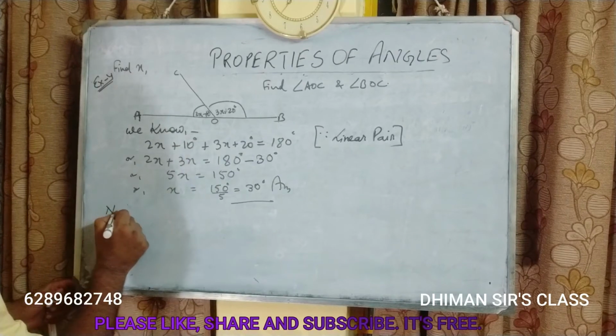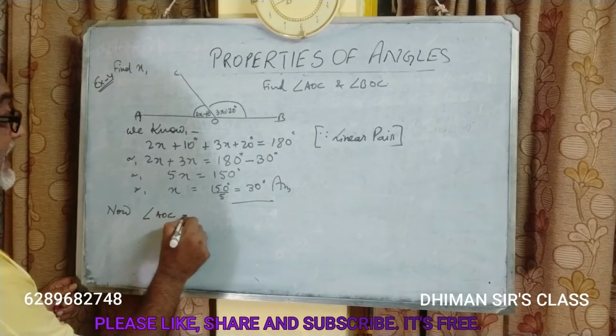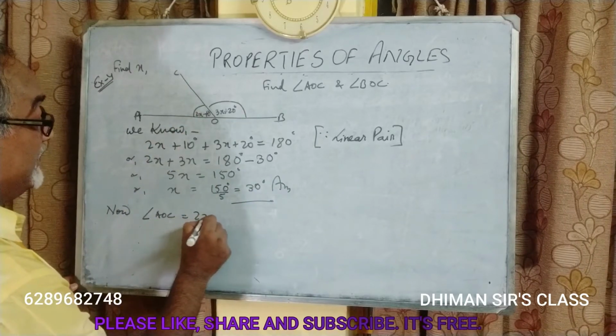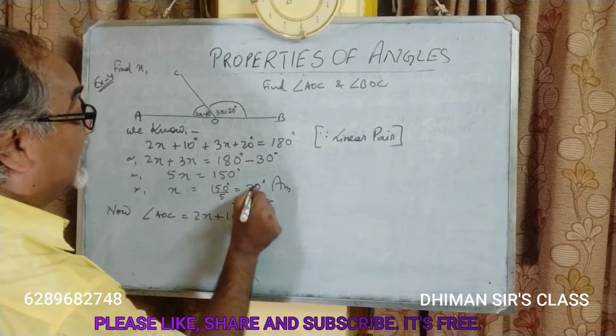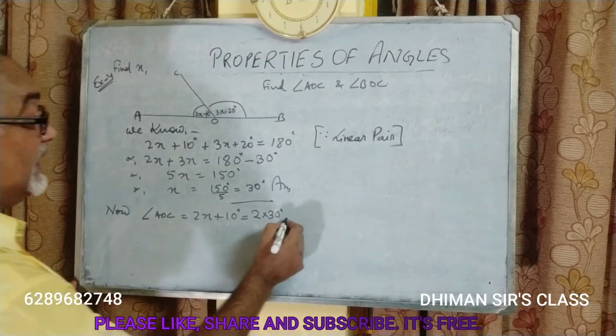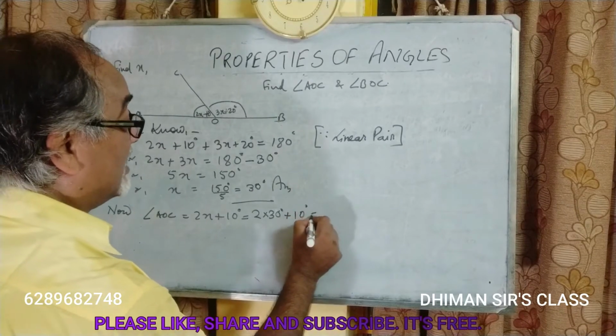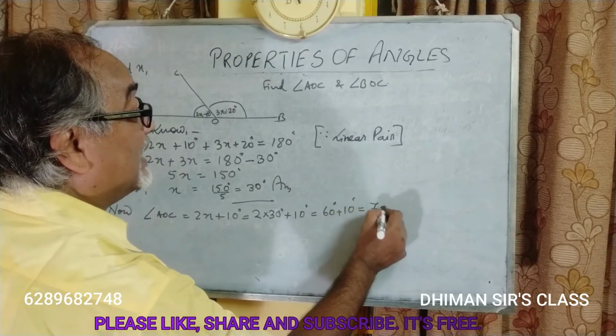Then you would extend the solution. Now angle AOC is equal to 2x plus 10 degrees, which is 2 into 30 degrees plus 10 degrees, is equal to 60 degrees plus 10 degrees, is equal to 70 degrees.